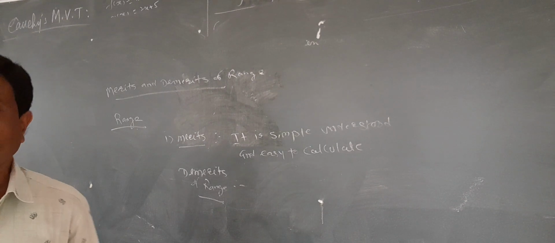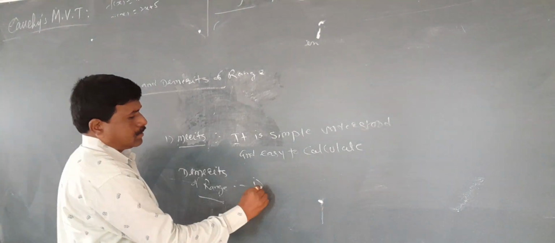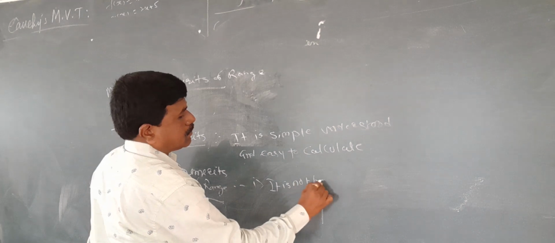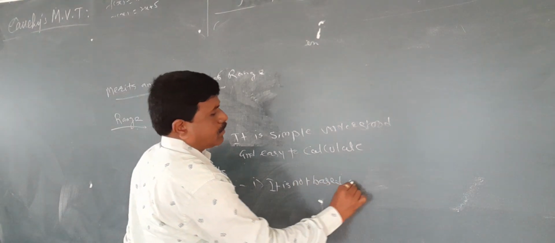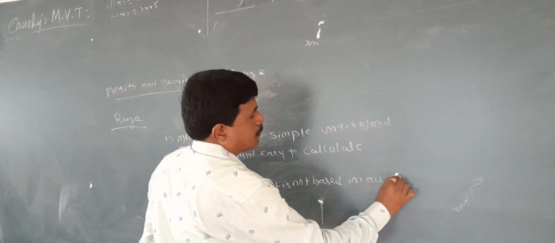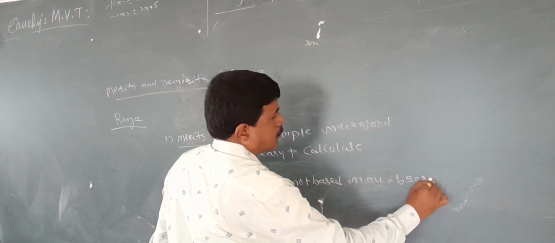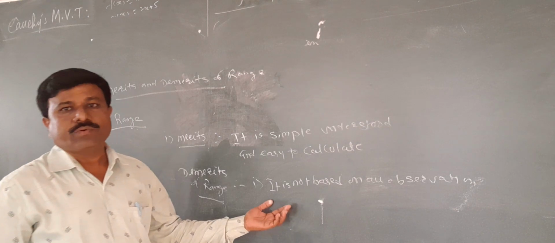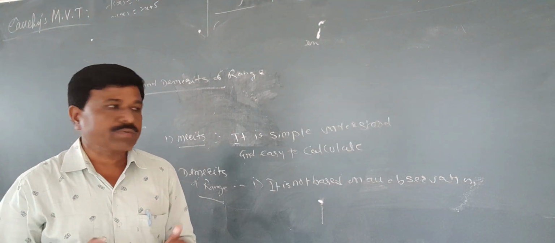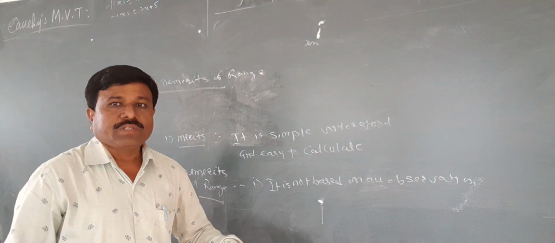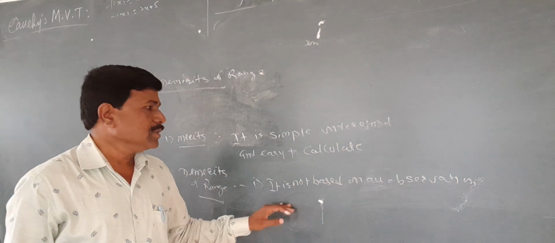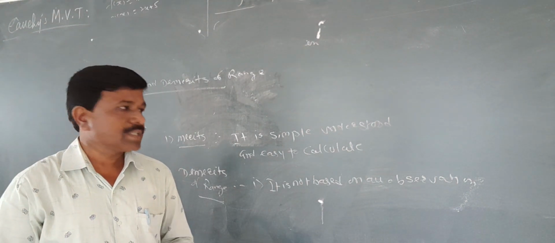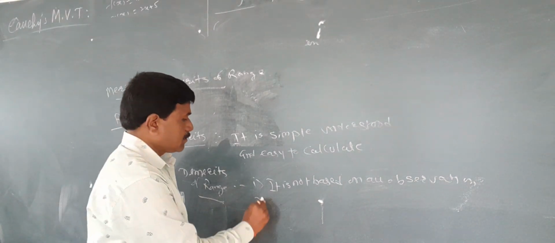First, it is not based on all observations. Range is only the difference between the largest and smallest value. We have not covered all observations. It is based only on the smallest and largest observations.